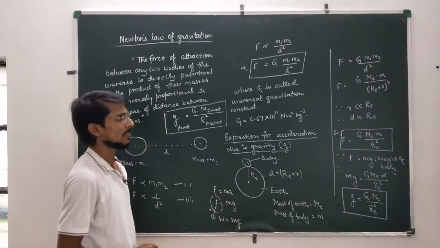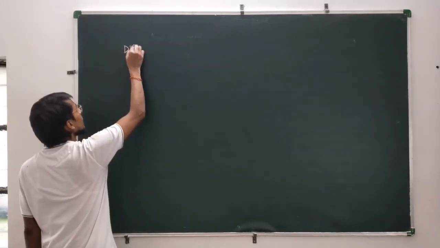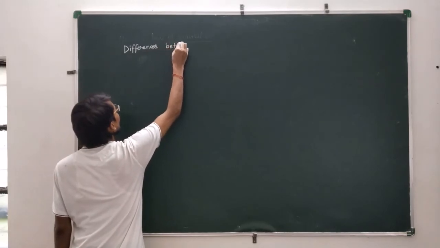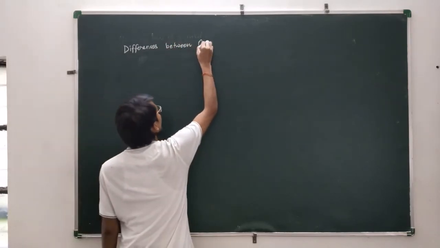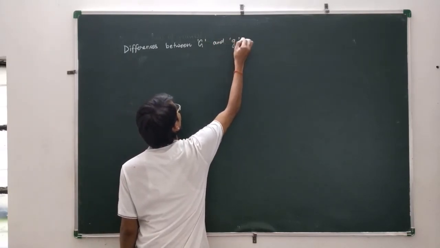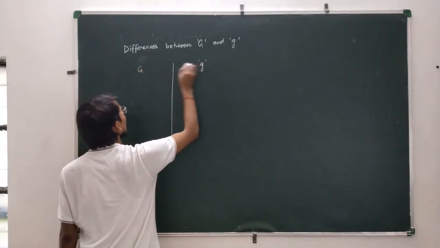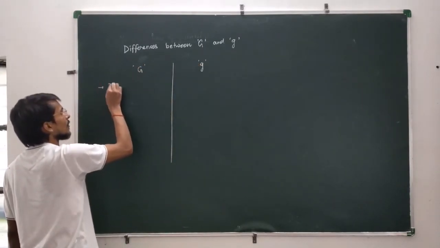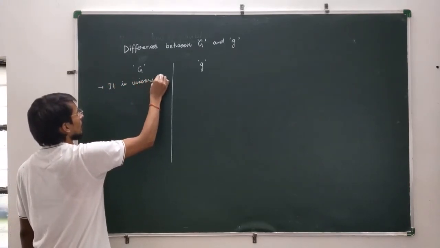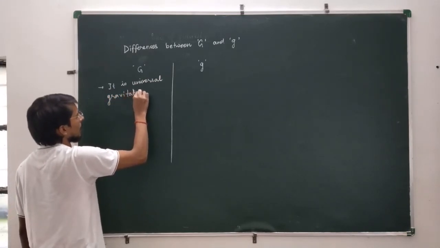Okay, so let us differentiate with some important points. Differences between capital G and small g. Capital G is the universal gravitational constant.